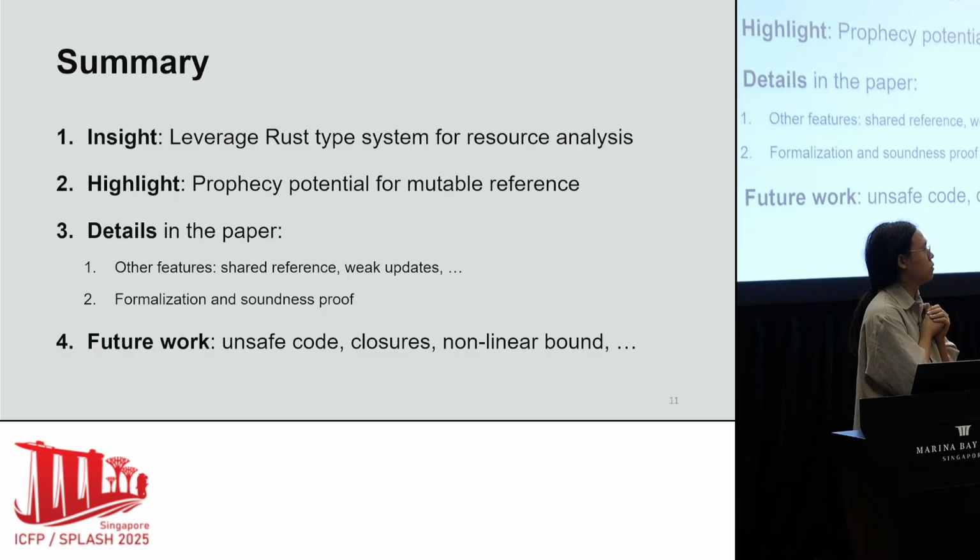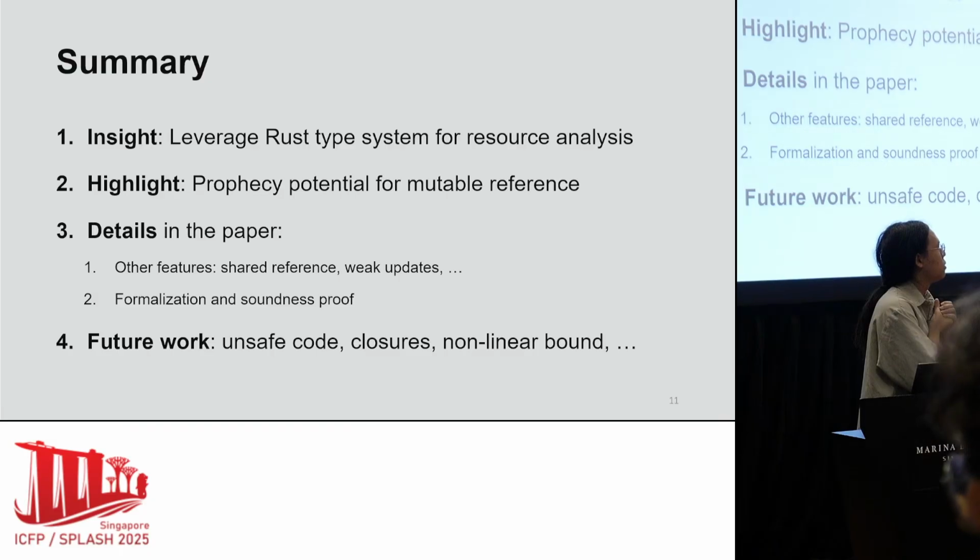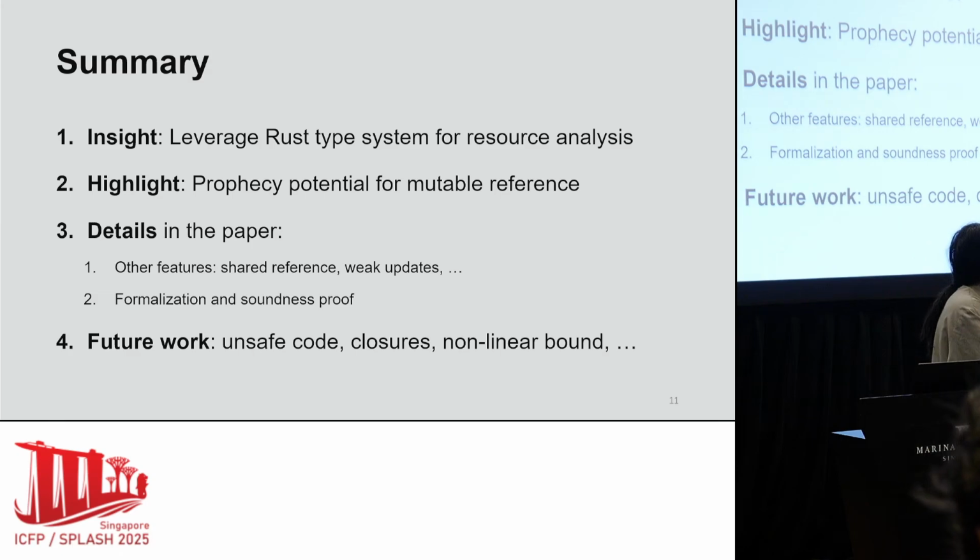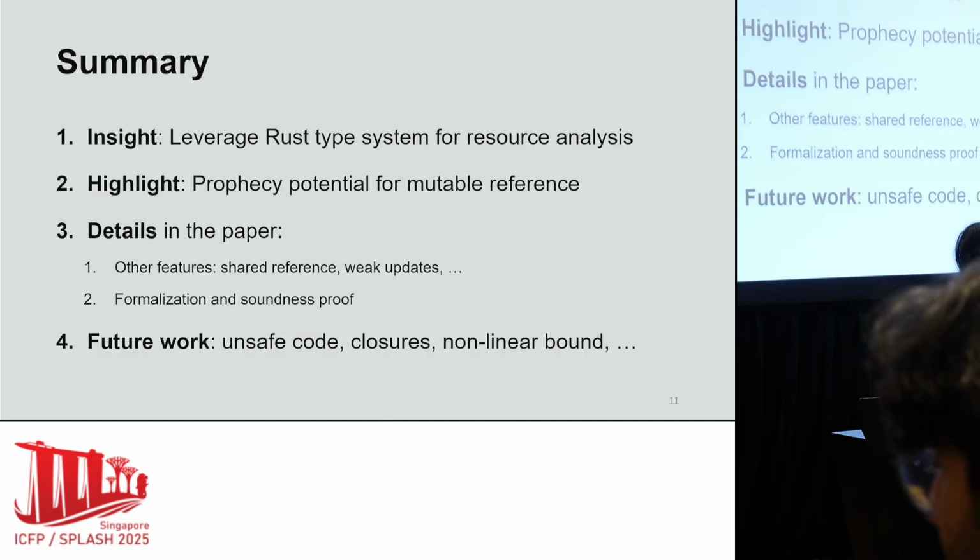All right. Well, then let me warm up the audience. So it seems like the prophecy potentials are very much tied to the borrowing system in Rust. So in what ways could this be generalized? To what extent is the prophecy potential tied to essentially the borrowing mechanism in Rust versus maybe other applications where you can infer some relationship?